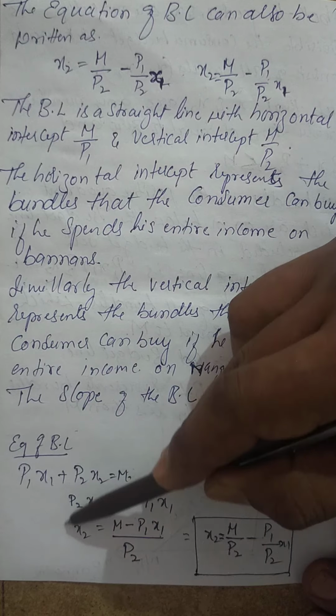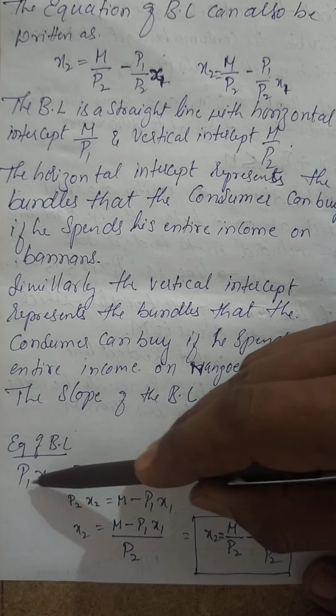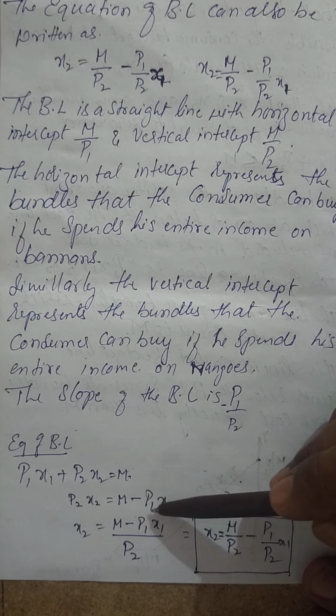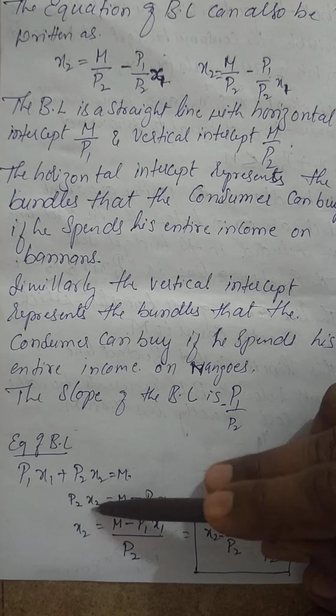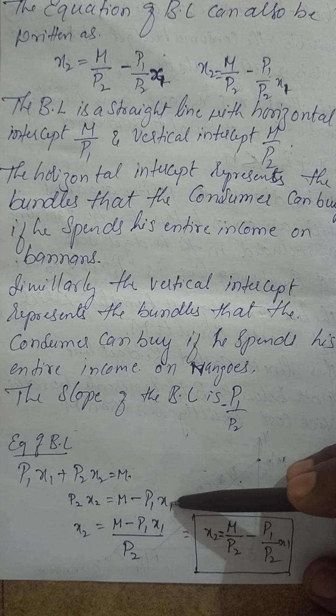So if we take it as the same and bring this P1 x1 to the right side, it becomes minus. So P2 x2 is equal to m minus P1 x1.